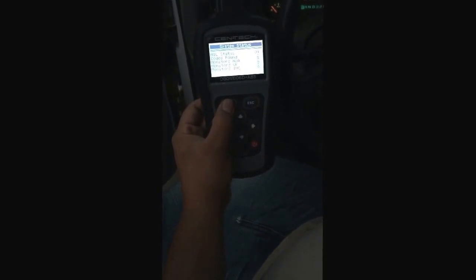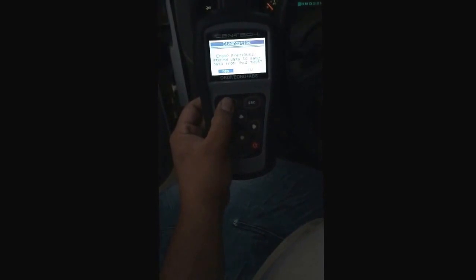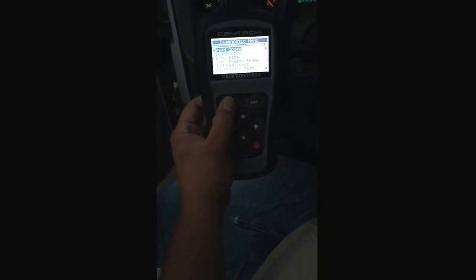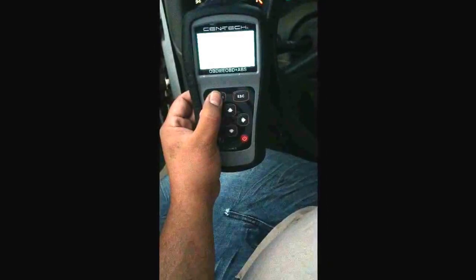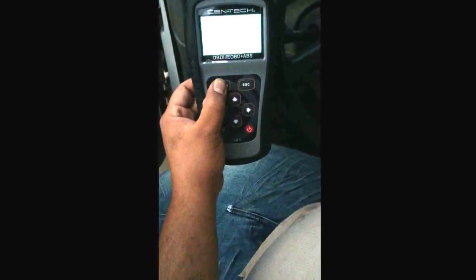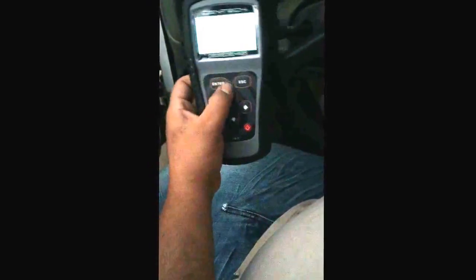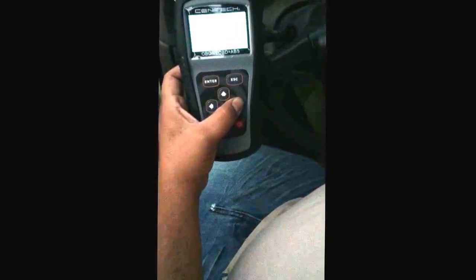So 2 codes found. So we're going to just erase the previous diagnosis. So we're going to read the code. So we have 2 codes come out. One's a cooling thermostat or cooling temperature, and then the next one is an evaporative emission system leak.